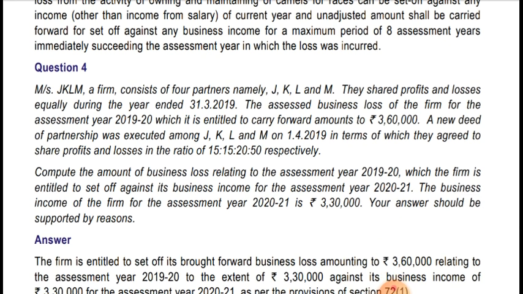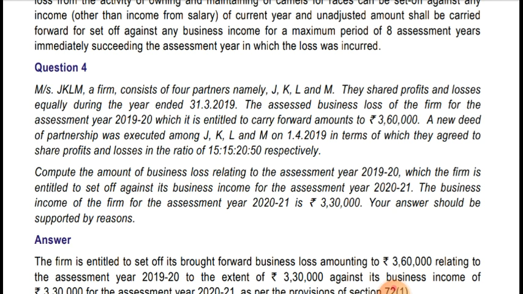M/s JKLM, a firm consisting of 4 partners, namely J, K, L and M, shared profit and loss equally during the year ended 31st March 2019. The business loss of the firm for the assessment year 2019-20, which is entitled to be carried forward, amounts to rupees 3,60,000. So the assessment year 2019-20 loss is 3,60,000.